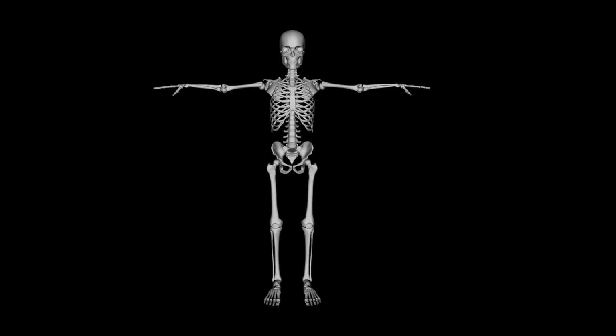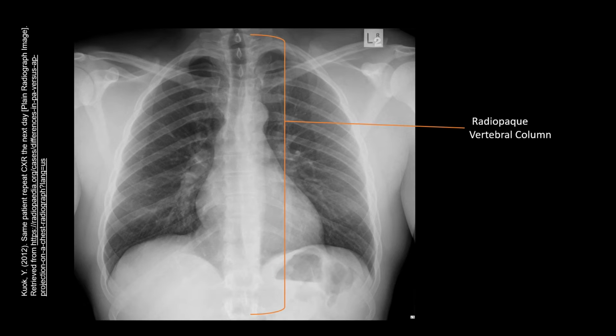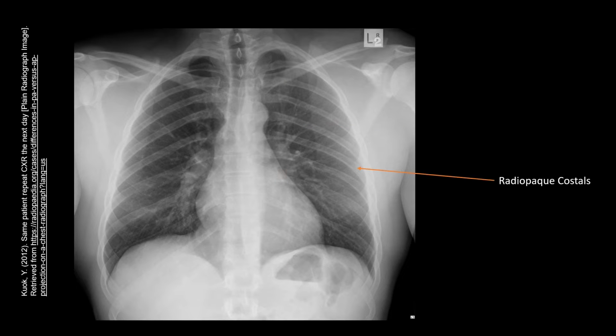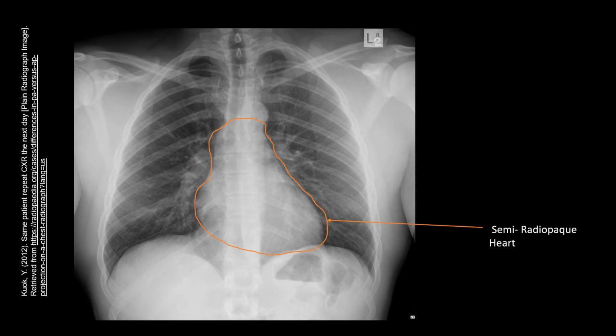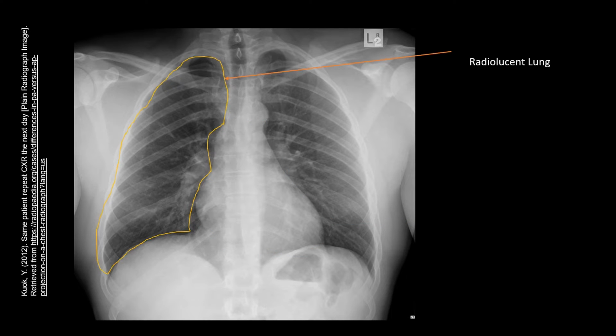A normal vertebral column is a large, radiopaque, segmented linear structure extending from the most superior to inferior part of the medial aspect. The radiopaque bars which extend laterally are the costals. The semi-radiopaque pear-shaped structure, partially superimposed at the medial aspect, is the heart. The large radiolucent structures which lie lateral to both sides of the heart are the lungs, and the semi-radiopaque inferior third of the radiograph is occupied by the thoracic diaphragm and organs of the abdominal cavity.